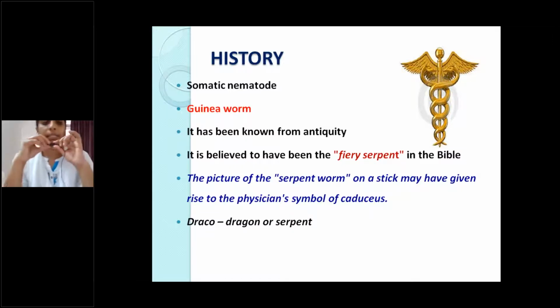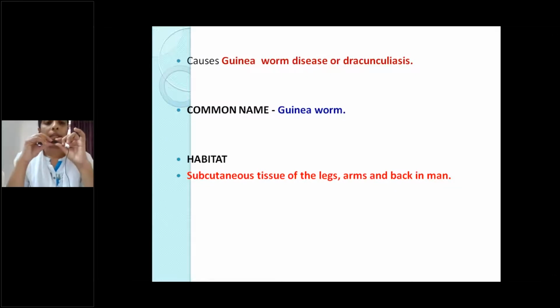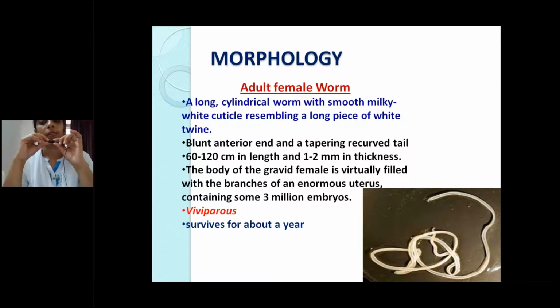Next, Dracunculus medinensis. Draco means dragon or serpent. It causes guinea worm disease or dracunculosis. Common name is guinea worm. Normal habitat is subcutaneous tissues of the legs, arms, and back of the definitive host. If you see the morphology, we have two morphological forms, adult worm and larvae. So this is a nematode, so here sexes are separated. Male and female worms are separated.